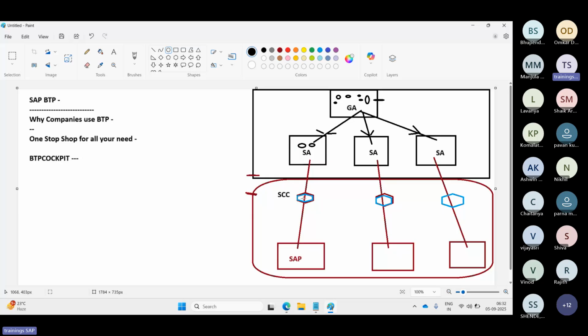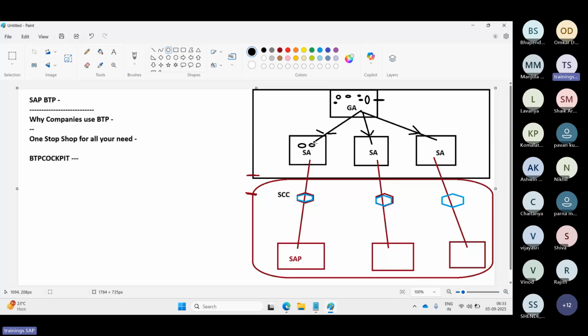Then we have to integrate with the cloud connector, and we need to install the cloud connector. Then backend system integrations, destinations, functionality enabling. So integration work, security work. These are a lot of other administration topics we have to perform here, and that is one of the important things.